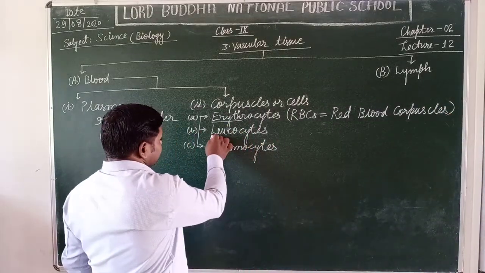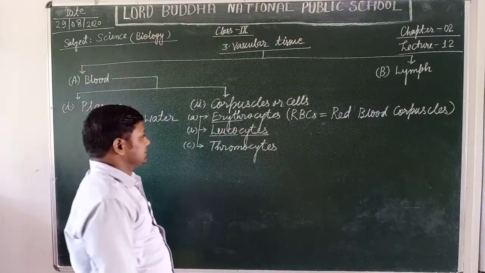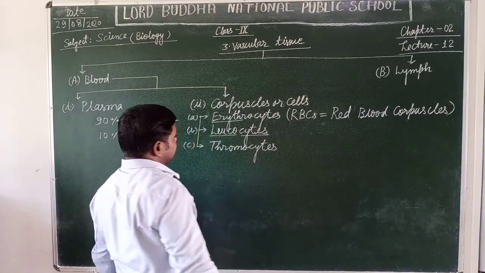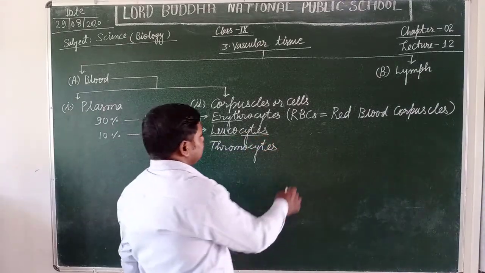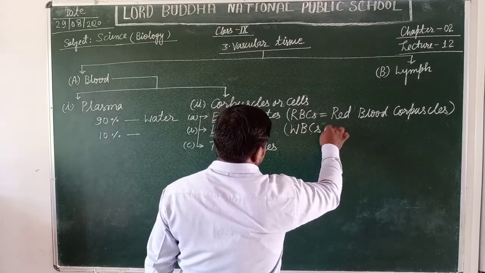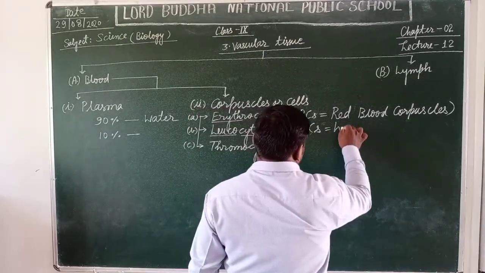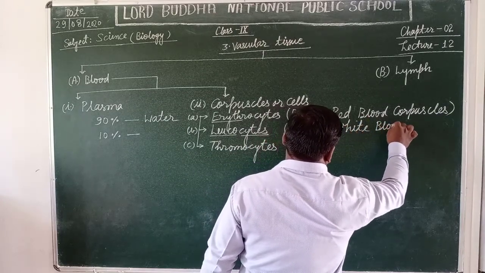Students, another type of blood cells or corpuscles is leukocytes. Leukos means white or colorless, and cyte means cells. That's why these are abbreviated as WBCs. It means white blood corpuscles.